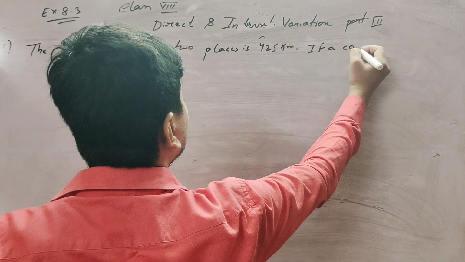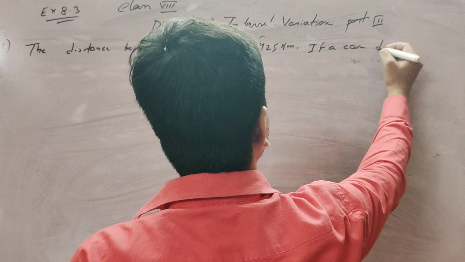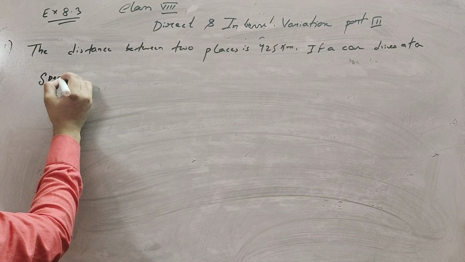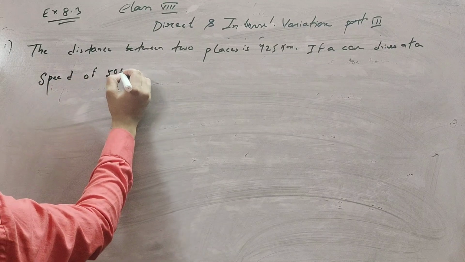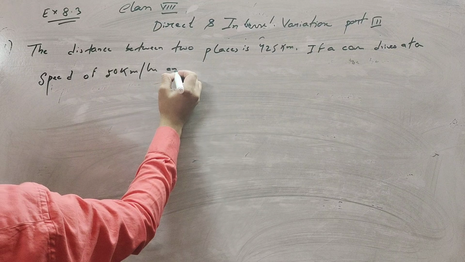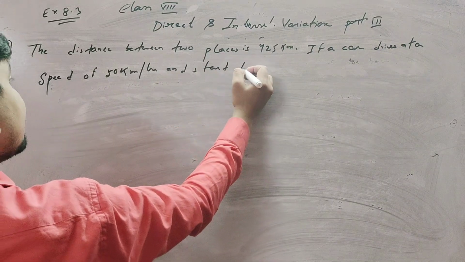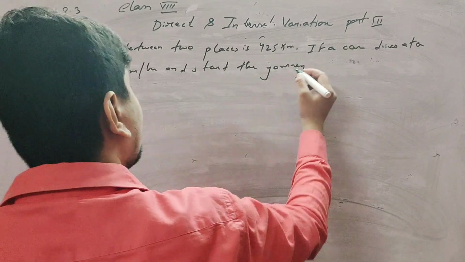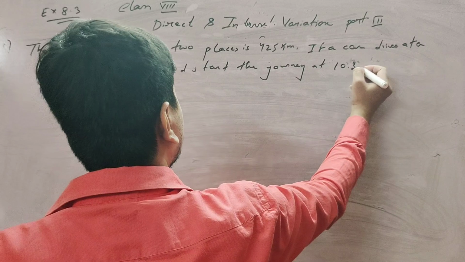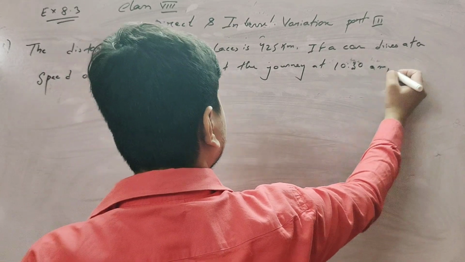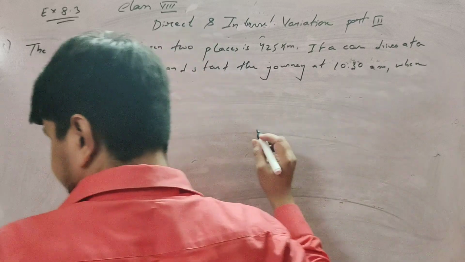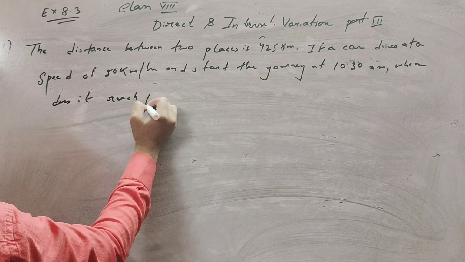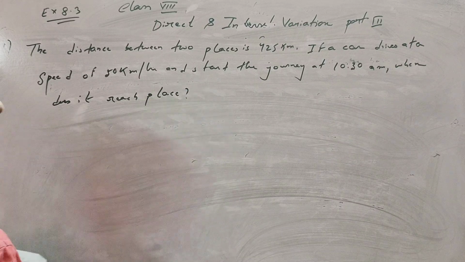If a car drives at a speed of 50 kilometers per hour and starts the journey at 10:30 am, when does it reach the place? The question is very easy.